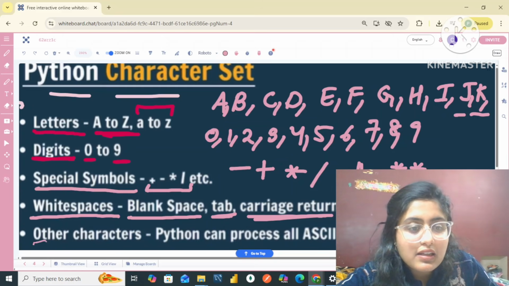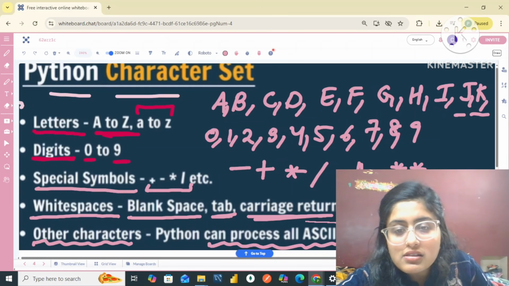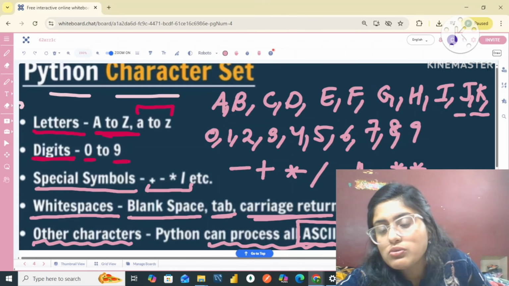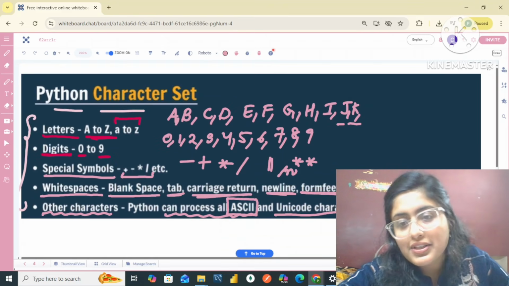Other characters in Python: Python can process all the ASCII characters, which I will be showing you in a chart soon. And you can also use Unicode characters in Python as well. I hope, my dear friends, everything is clear to you.